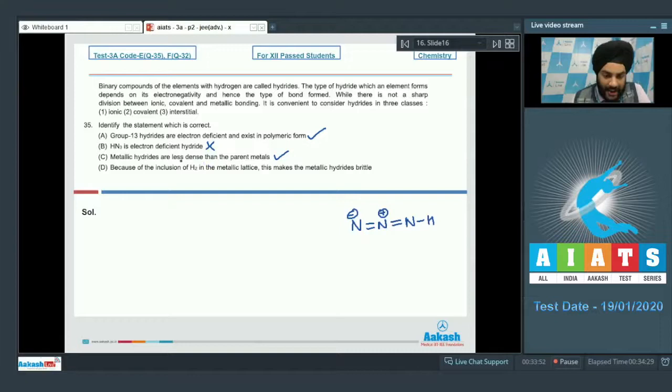If you talk about the last option now, because of the inclusion of H2 in the metallic lattice, this makes the metallic hydrides brittle. So this is also a correct statement, students. Because of the inclusion of H2 in the metallic lattice, there is a distortion in the lattice, due to which the metallic hydrides become brittle. So for question number 35, only statement B is not correct. So we have to mark option A, option C and option D as the correct answer to question number 35. Let us look at the next section now, students.